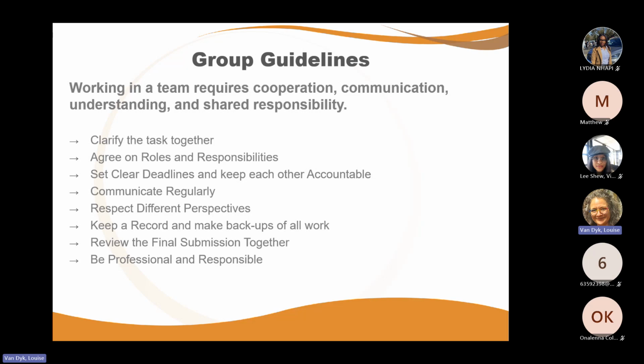Working in a team requires us to cooperate and to communicate, and to share the responsibility of the task. And this is as much part of this task as the actual content of it is. You get marks for it, and it is for the experience of it. We want you to go through the experience of working with others. So the content is not the only thing we're interested in.